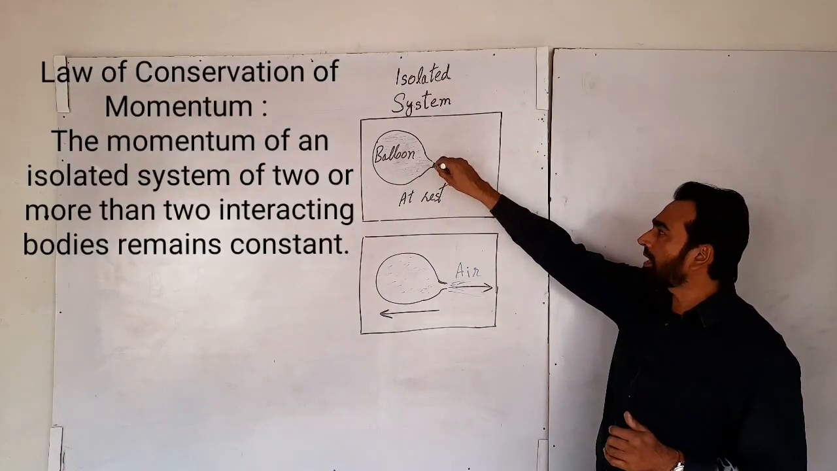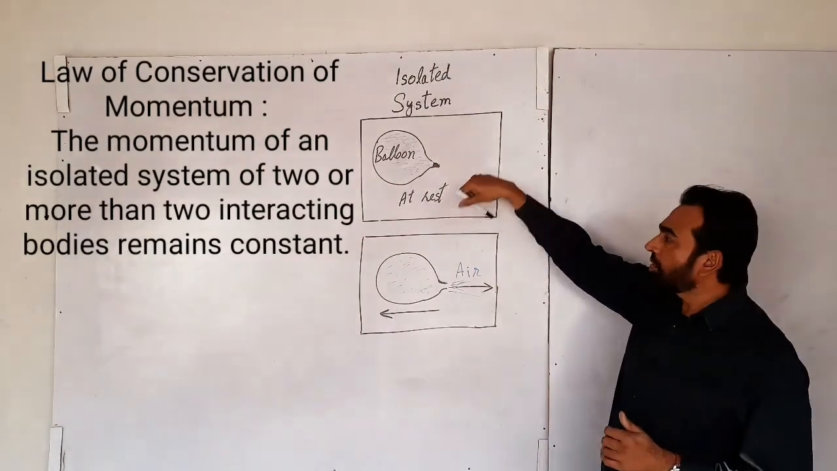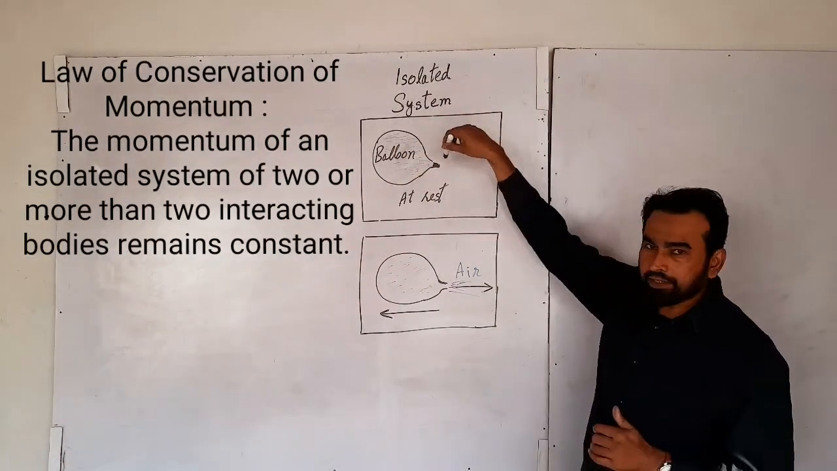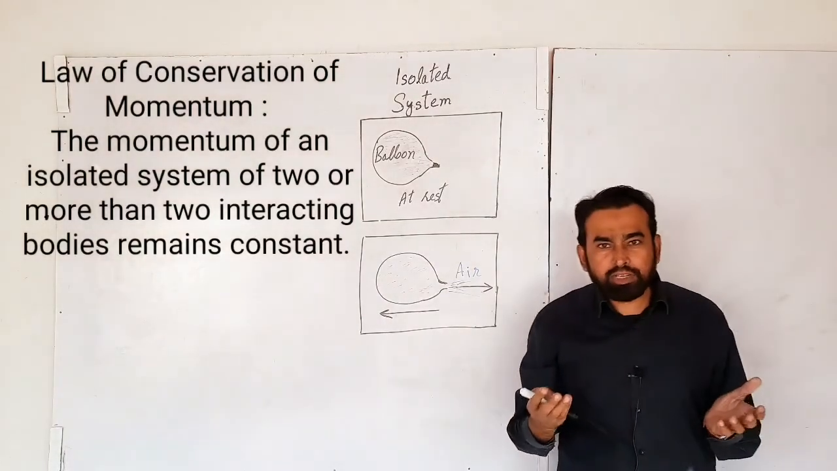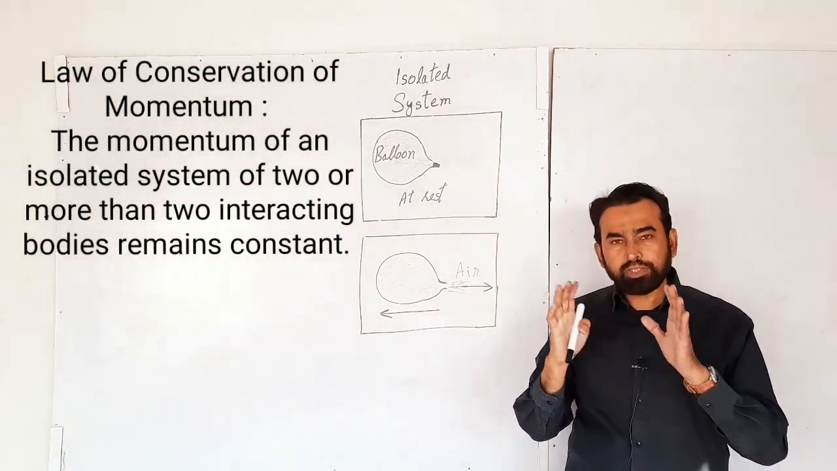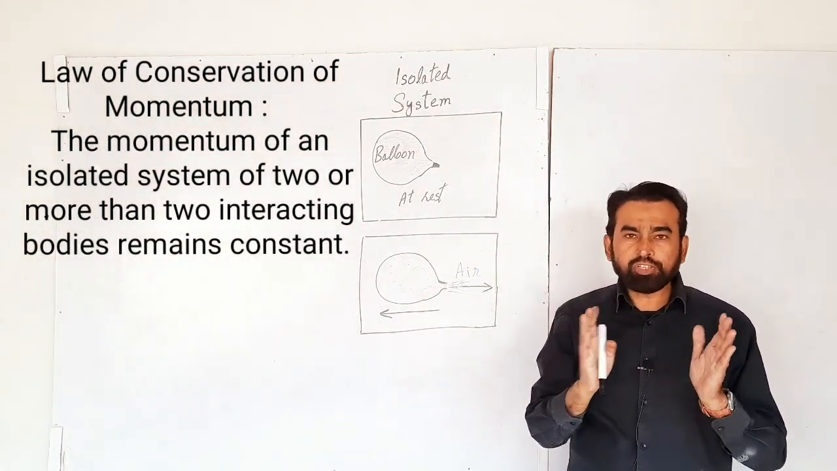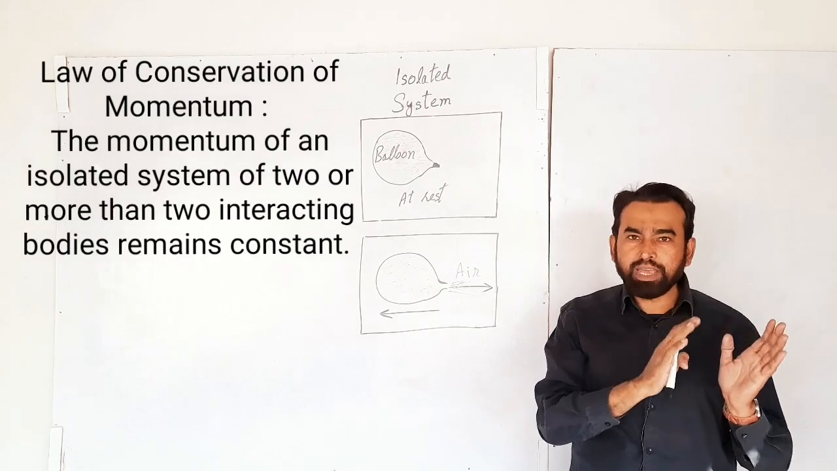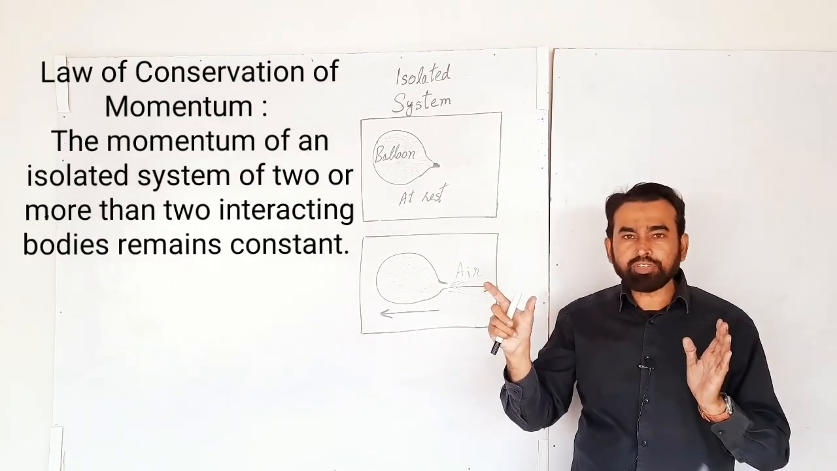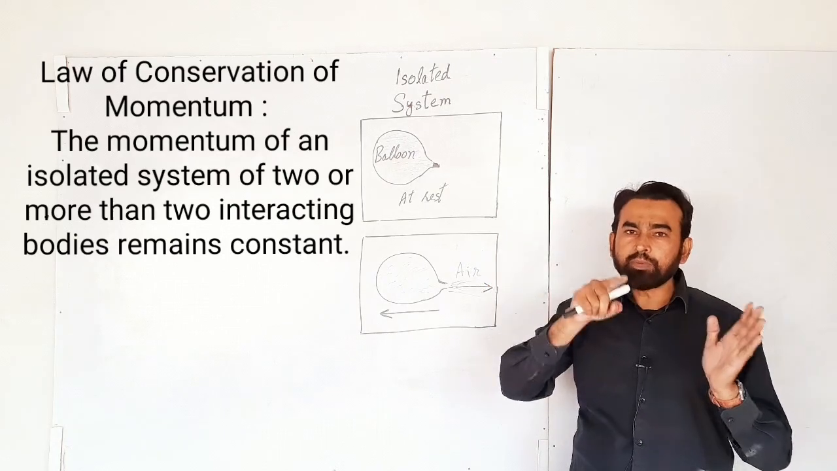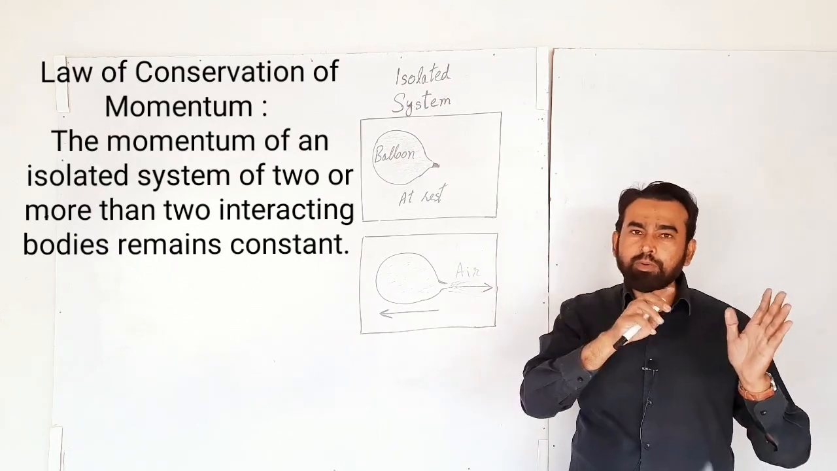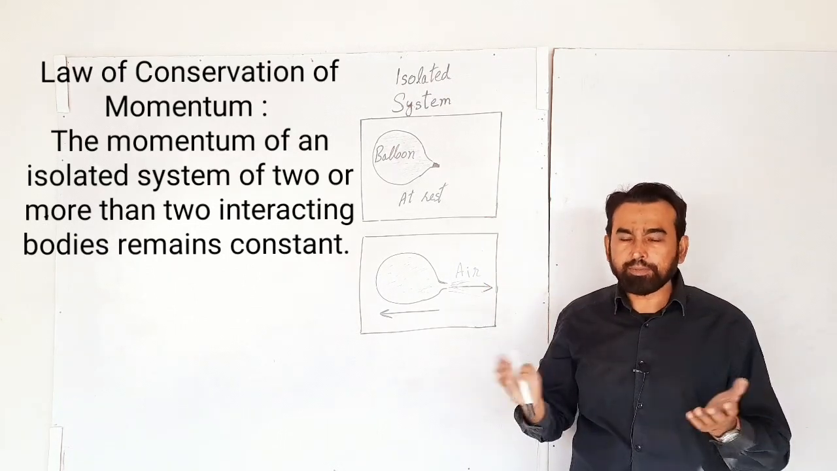Initially, the air is not allowed to escape from the balloon. So initially, the system is at rest. When the system is at rest, it means its momentum is zero, because momentum is the product of mass and velocity. When the velocity is zero, velocity multiplied by mass gives you a zero answer.